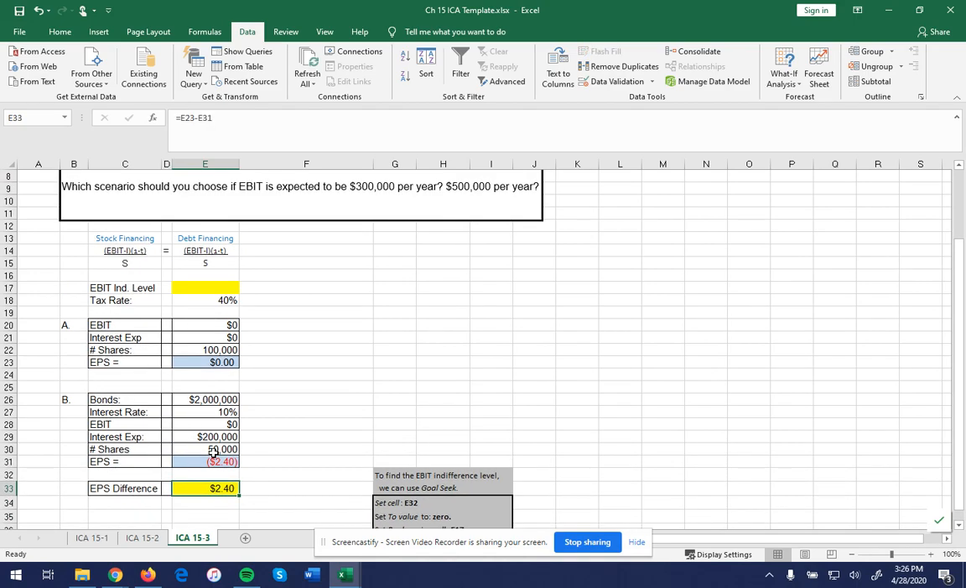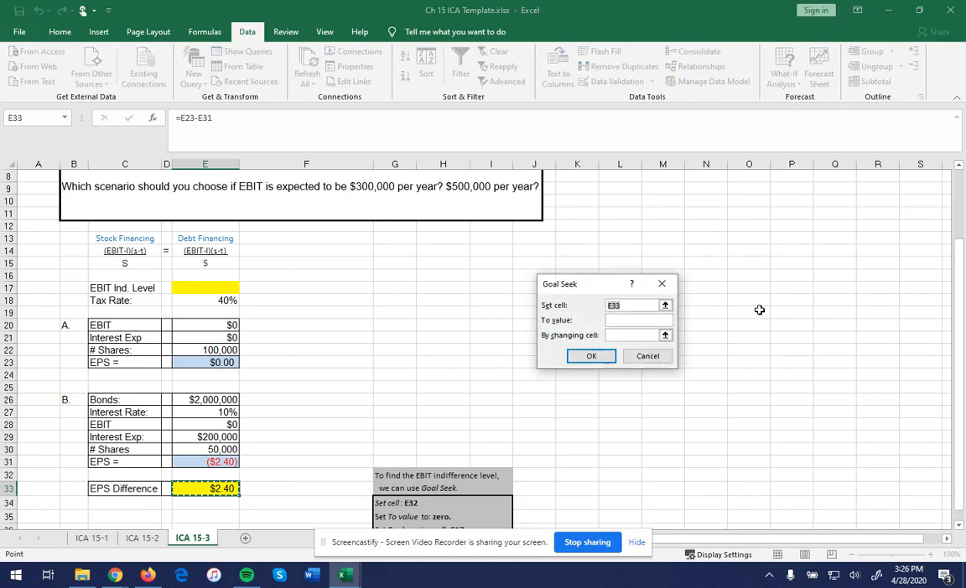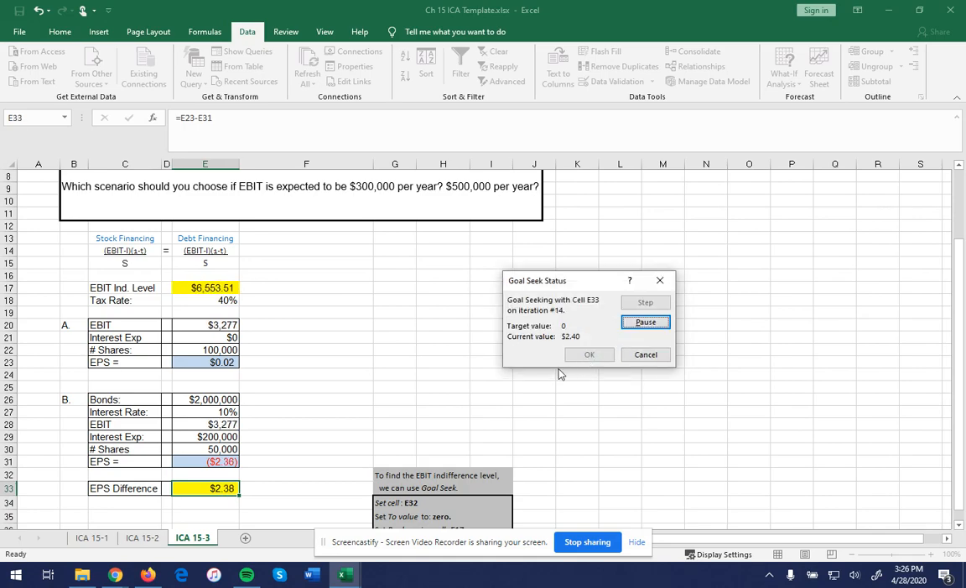So we're going to use a neat little tool called Goal Seek, which you can find if you go to the Data tab, click on What If Analysis, and if you choose Goal Seek, okay, so what you want is you want to set cell E33. We want this to be 0. We want the difference to be 0, and go ahead and change the EBIT indifference level however you want. And if we click OK, this should work and run through what we want to get. And there it did.